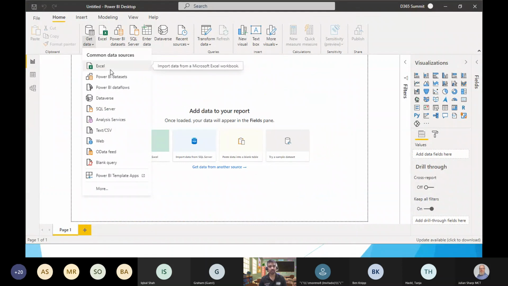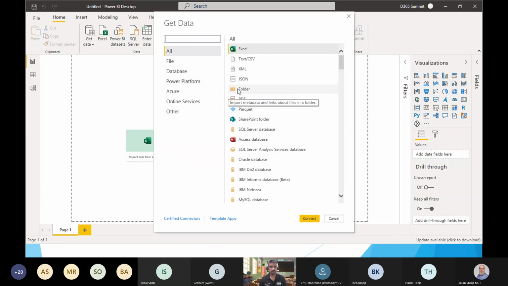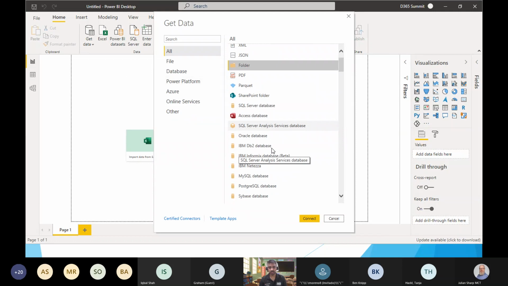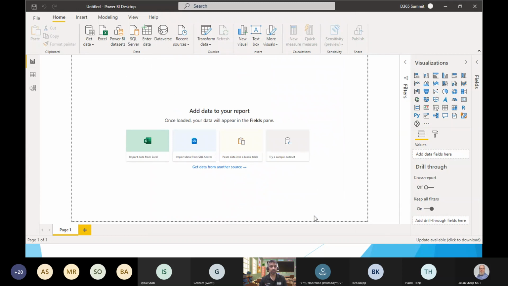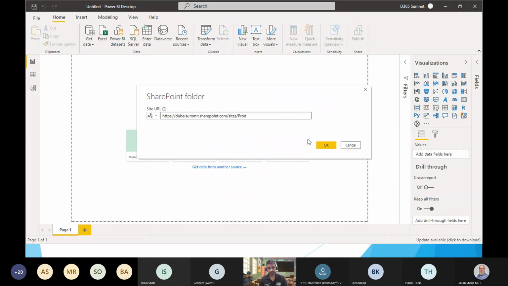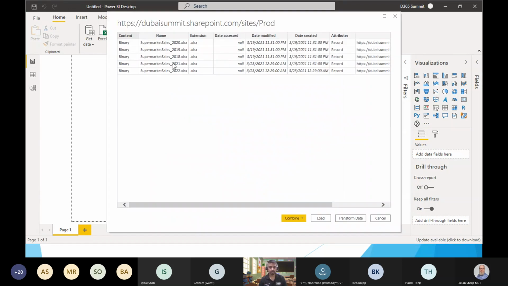There is a difference between connecting to the Excel directly and connecting to a folder. You can connect directly to the Excel, and the other method is to connect to a folder, and that folder can have multiple Excel files as well. So if I'm connecting to a folder location or a SharePoint folder, I can connect using that as well. You can also connect to a SharePoint list. So let's connect to the SharePoint folder. This will provide me all the files which are available. I say okay, combine and transform, combine all these files and load these files.